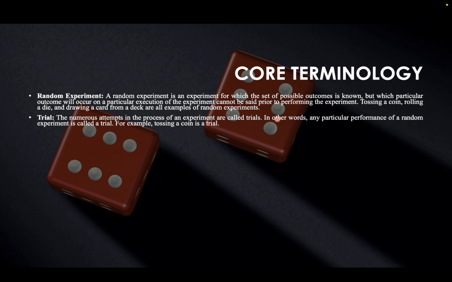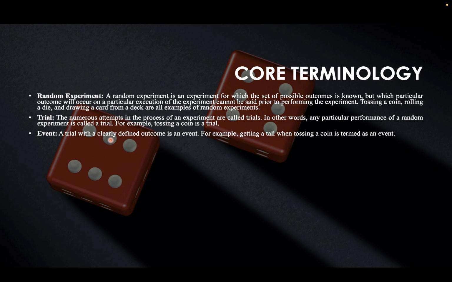Trial. The numerous attempts in the process of an experiment are called trials. In other words, any particular performance of a random experiment is called a trial. For example, tossing a coin is a trial, or perhaps rolling a die is a trial.